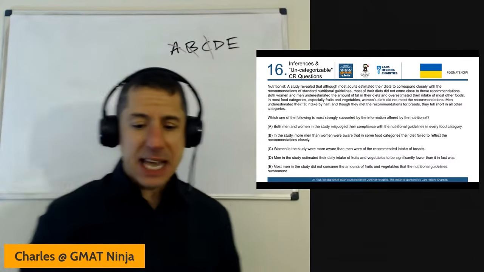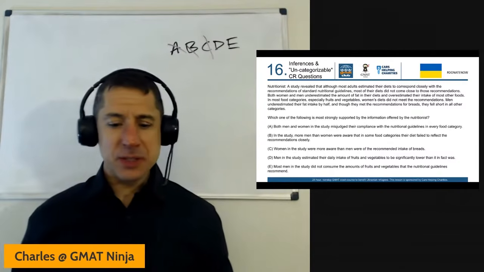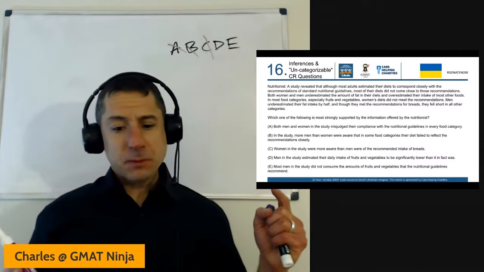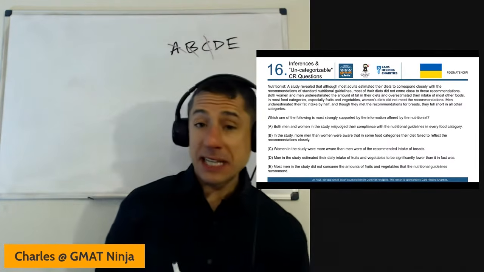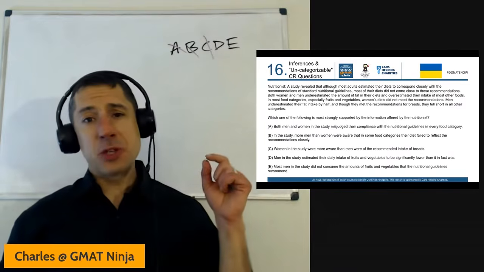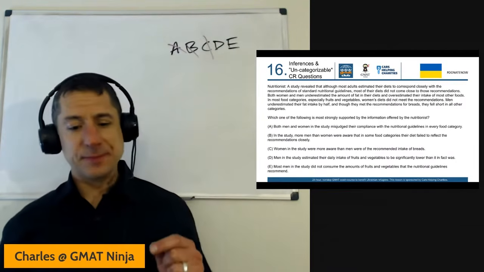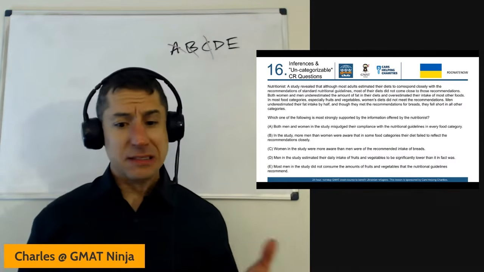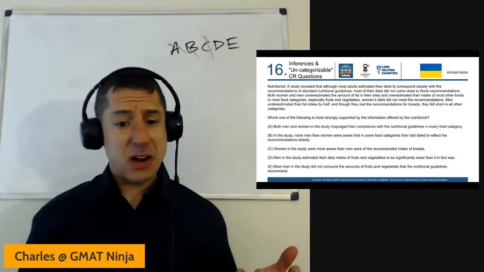D, men in the study estimated their daily intake of fruits and vegetables to be significantly lower than it in fact was. So they fell short. What we do know from that very last sentence is that men fell short of the recommendations in all their categories. So they aren't eating enough fruits and vegetables. Do we know if they estimated it to be much lower than it in fact was? I don't see anything there at all.